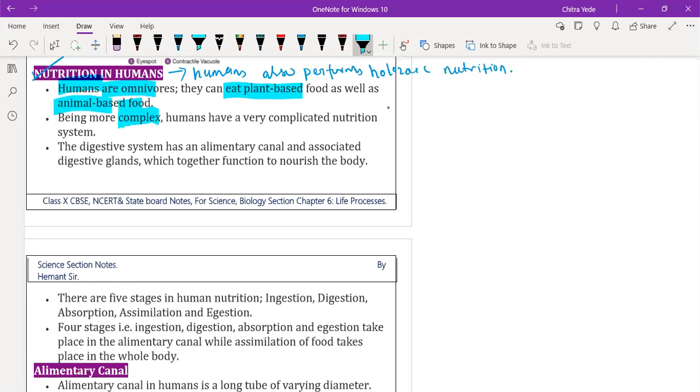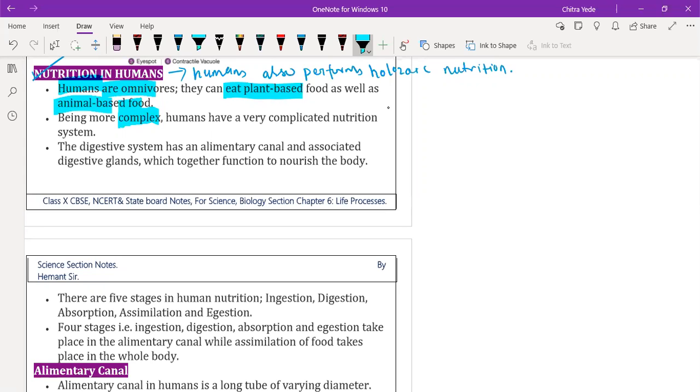But in human being, this process becomes very complex because we have a complex body structure. Our processes start from the mouth and end with the anus. Only 4 processes, ingestion of food, then digestion, then absorption and excretion, are performed by the alimentary canal only, and assimilation takes place all over the body.